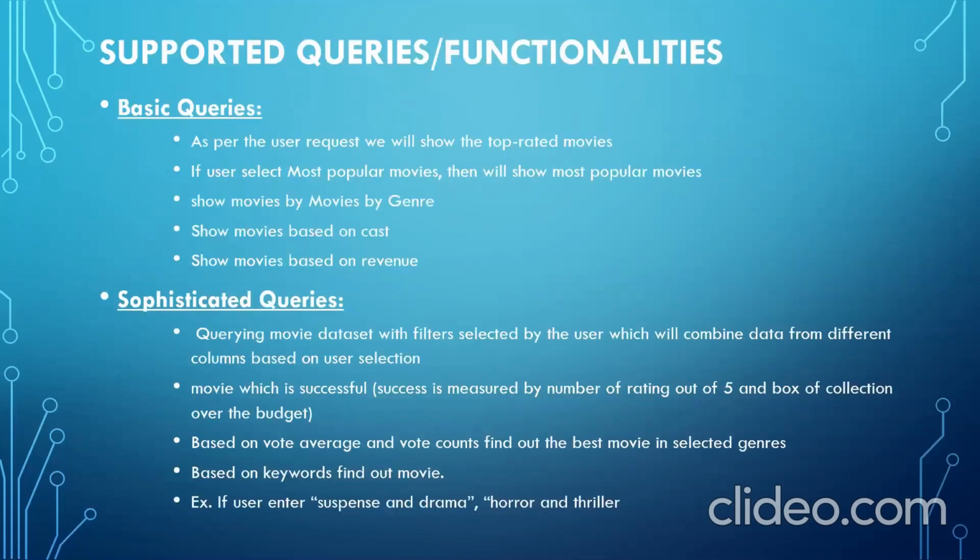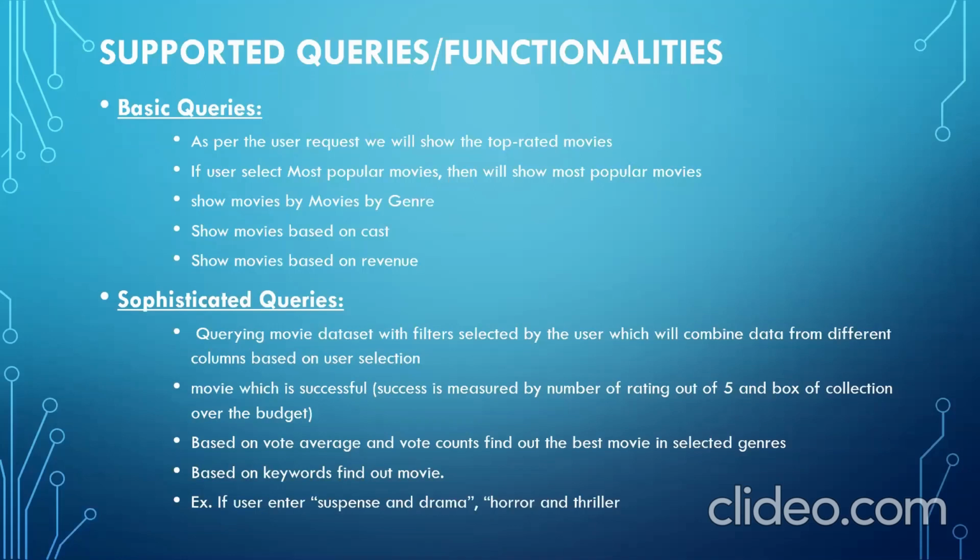Now, the supported queries and functionalities that we have implemented in our project. We have divided our project into two different categories. The first 4 queries will be the basic queries, and the next 4 queries will be sophisticated queries. The first basic query is, as per the user request, we will show top rated movies.